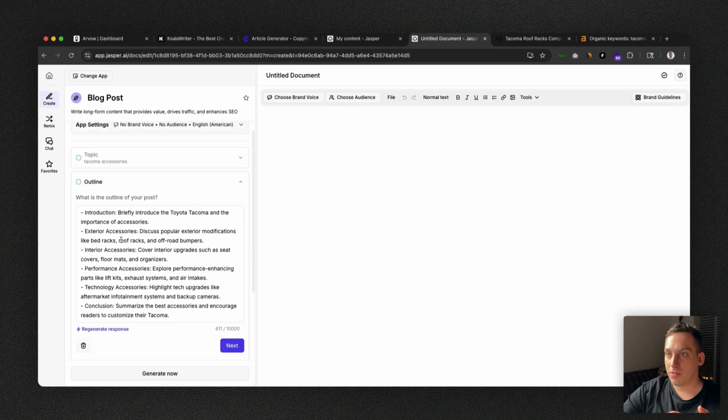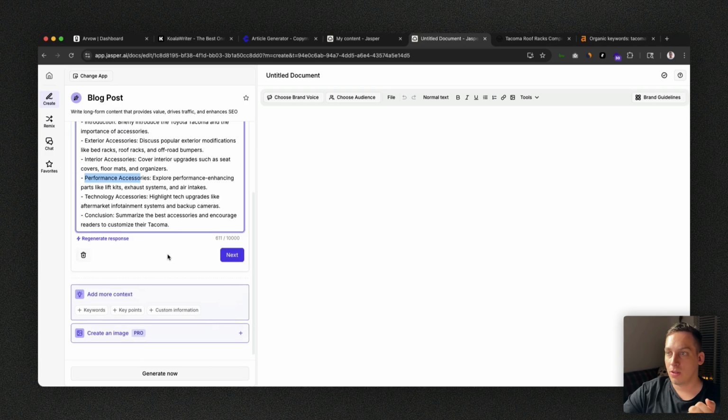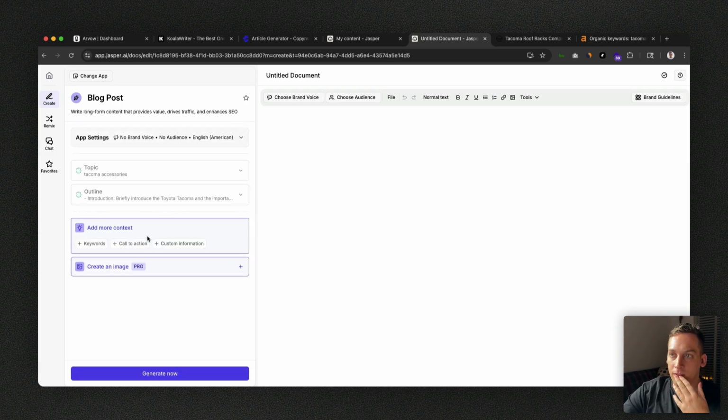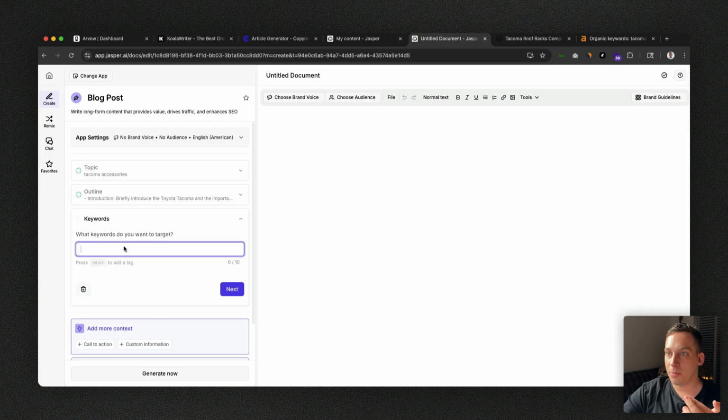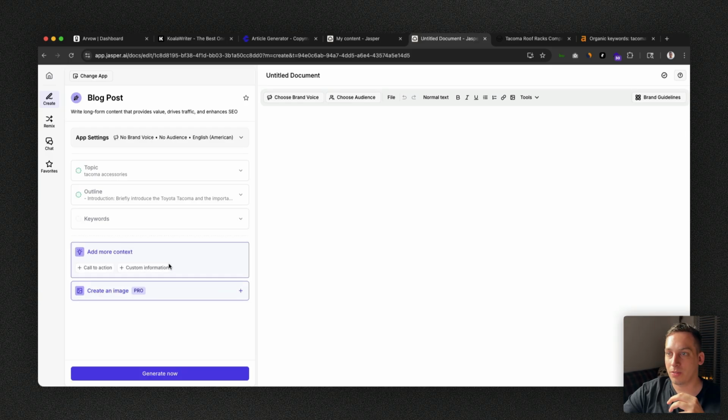It generates a response, which is pretty nice: introduction, exterior accessories, interior accessories, performance accessories. So that's nice that it does that. We can add more context like keywords. Let's see if AI can help us. Okay, so we have to do that manually. We don't really want to do that.